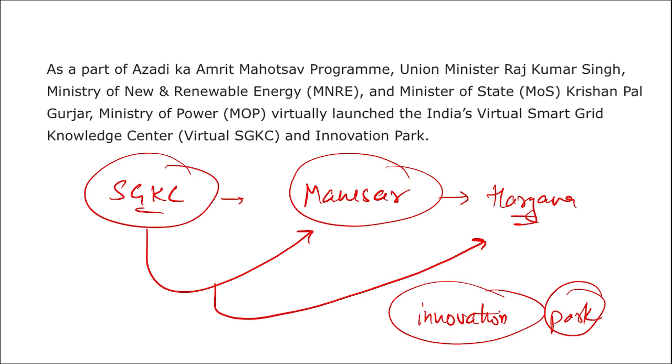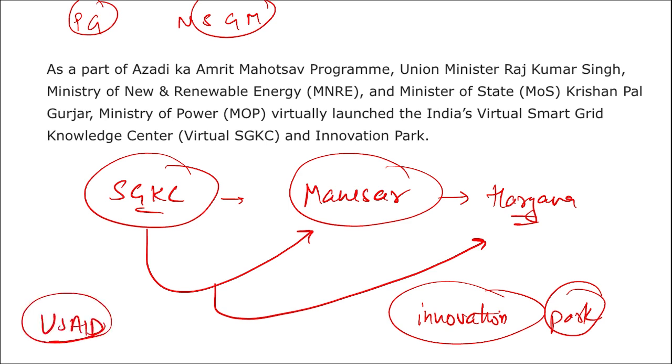This has been conceptualized and developed by the Power Grid with the help of the MOP and the National Smart Grid Mission for demonstration and advancement of frontier smart grid technologies. Also remember, technical assistance is also provided by the USAID. What is USAID? United States Agency for International Development. Alright, so technical help was also provided by the USAID.